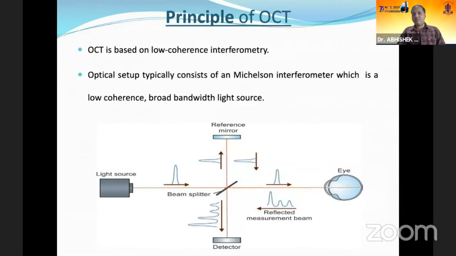Now, the principle of OCT is based on low coherence interferometry, and the optical setup consists of a Michelson interferometer, which has a low coherence broadband light source. The light beam is generated from the light source and is split by the beam splitter. One of the beams goes towards the ocular structure and gets reflected back, and the other is reflected from the reference mirror, both of which form an interference pattern which is detected by the detector, and the image is formed.